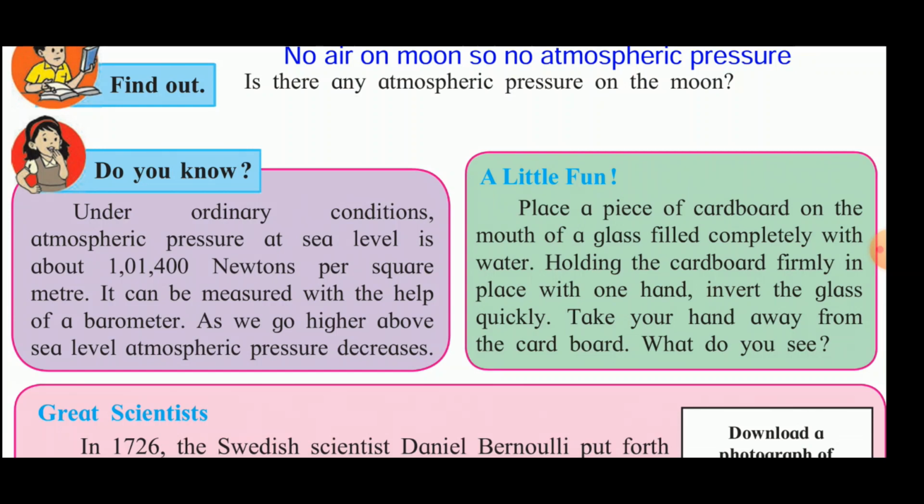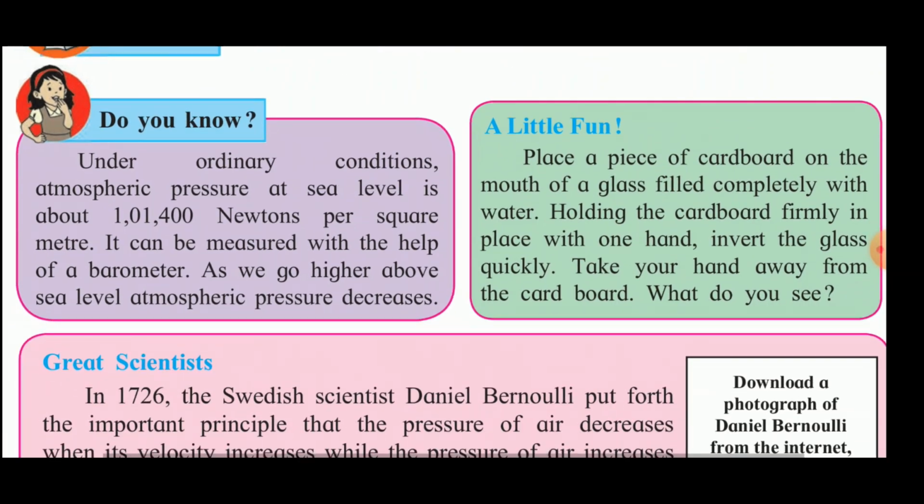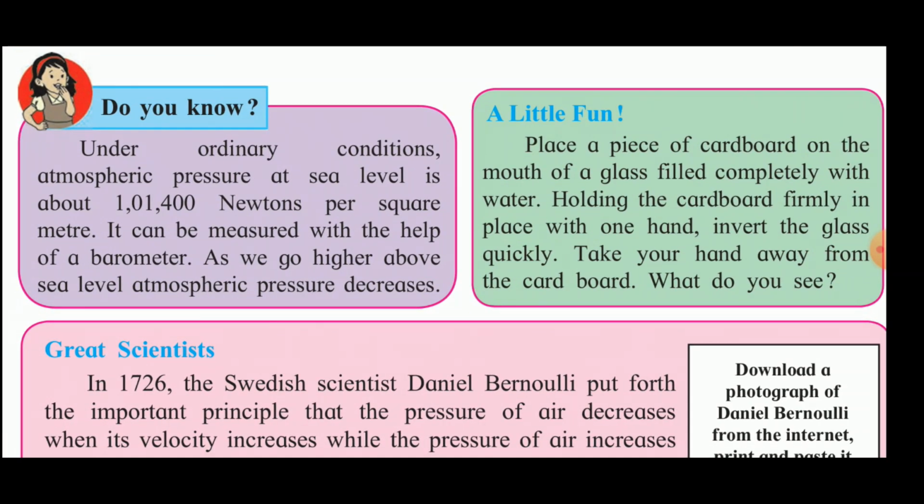Or if you know that the atmospheric pressure at the sea level is about 1,01,300 Newton per square meter, it can be measured with the help of a barometer. Now a barometer is an instrument which is used to measure the atmospheric pressure at the sea level as well as at different heights from the surface of the earth.